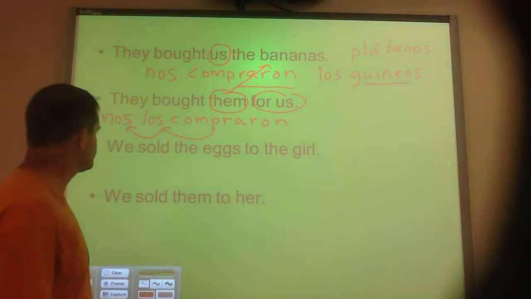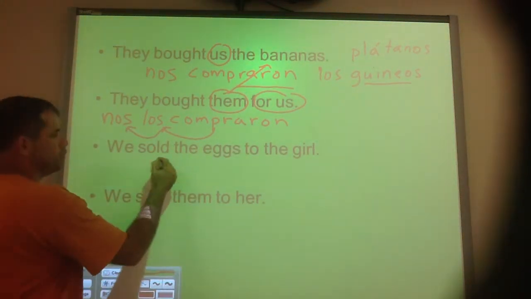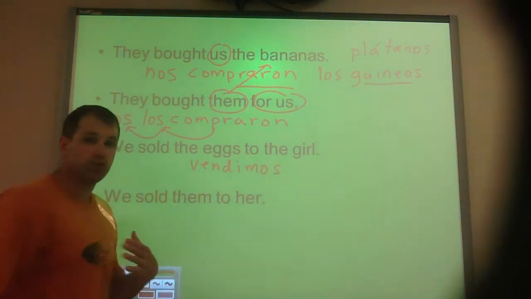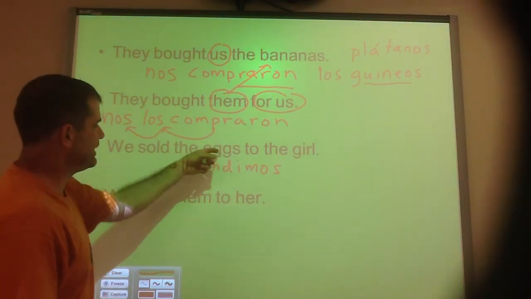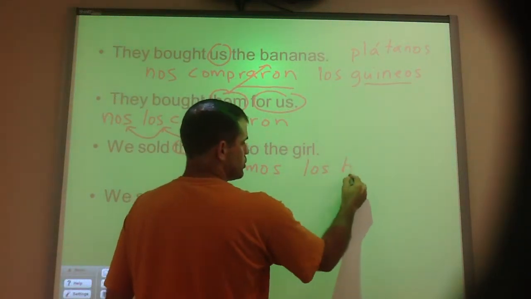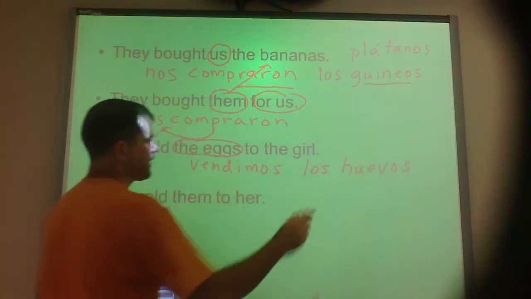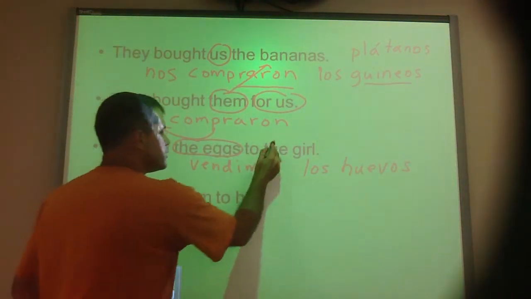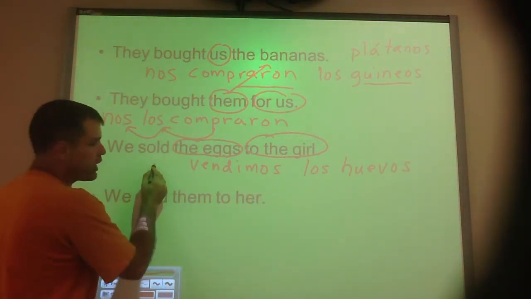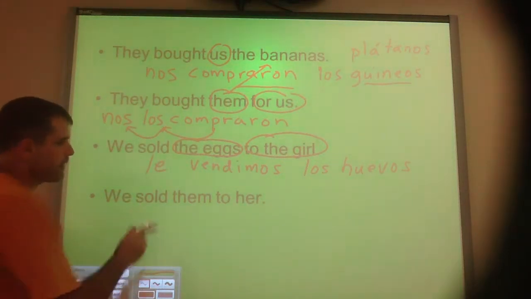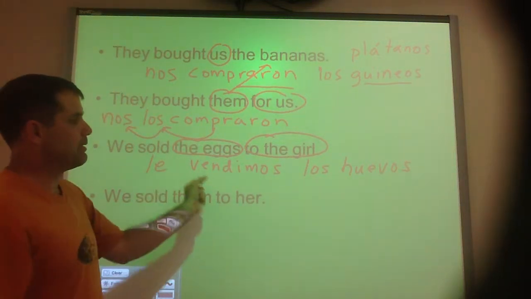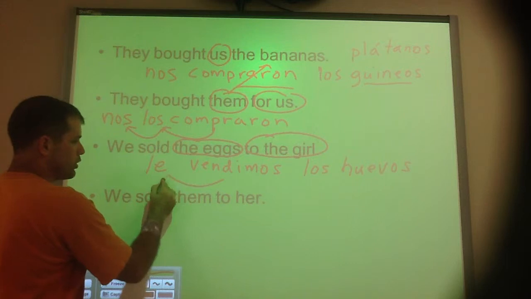See? Oh no. We sold the eggs to the girl. We sold. Let's start with that. Vendimos. We sold. We sold what? The eggs. And we don't have a pronoun in for that right now. We're going to go ahead and say it. The eggs. Vendimos los huevos. Now we sold them to whom? To the girl. That makes her the indirect object. So we would have what for her as an indirect object? Le. Le vendimos los huevos. And we put it in front because vendimos is conjugated. See? Le vendimos los huevos. We sold her the eggs.